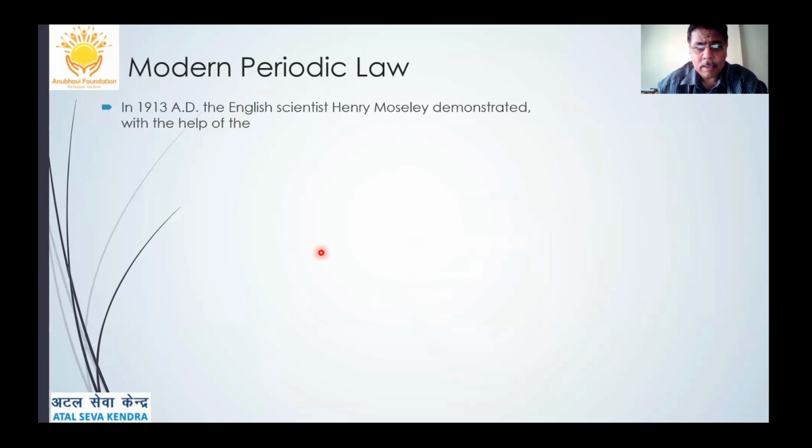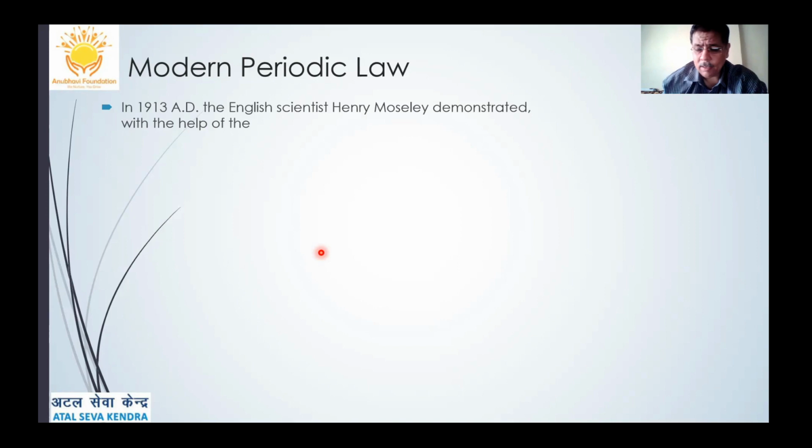Now, actually, what happened is, till that time, till 1900, everybody was more interested in classifying elements based on atomic masses. And nobody talked about atomic number, which is the main or the unique property of the atoms of the elements. Why? Because whenever a chemical combination or a chemical reaction occurs, it is the give and take of electrons or sharing of electrons which takes place between different atoms of different elements or the same elements, and not the atomic masses. They are not even related to any chemical reactions.